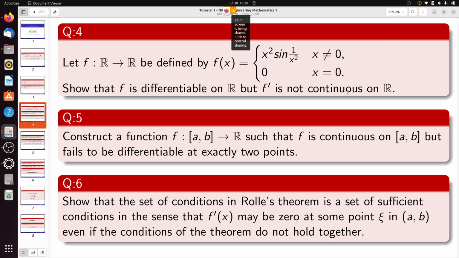Okay, so see here question number 5, it is a very interesting question. Construct a function f from a b to R such that f is continuous on a b but fails to be differentiable at exactly 2 points. So we have to construct a function such that it is not differentiable at exactly 2 points. Can you give me one example of a function which is not differentiable at the point 0? Can anybody please tell me?